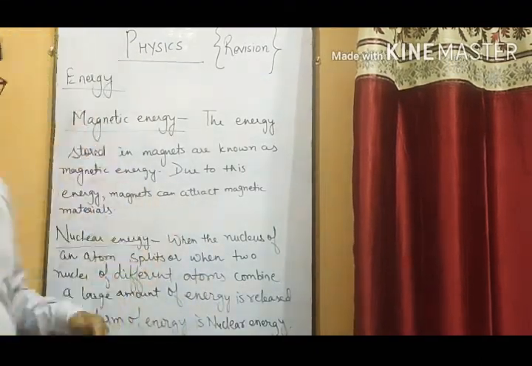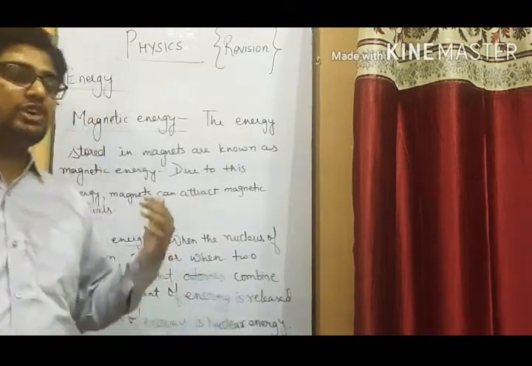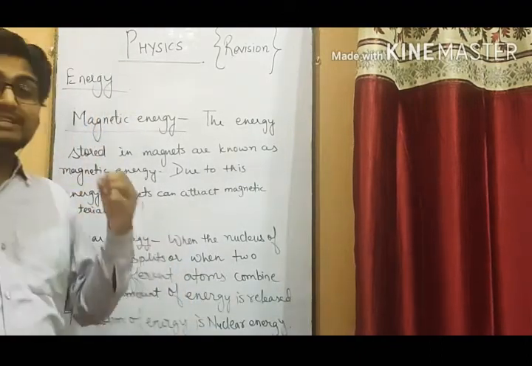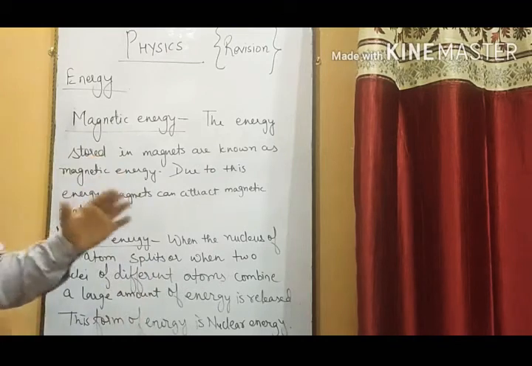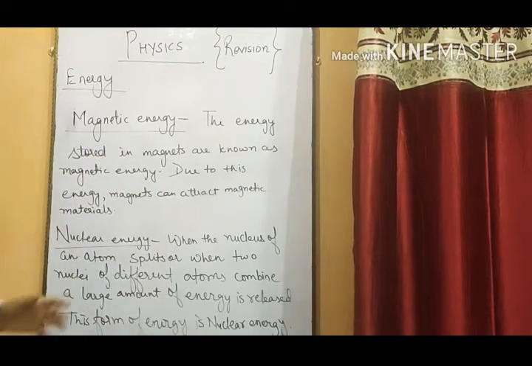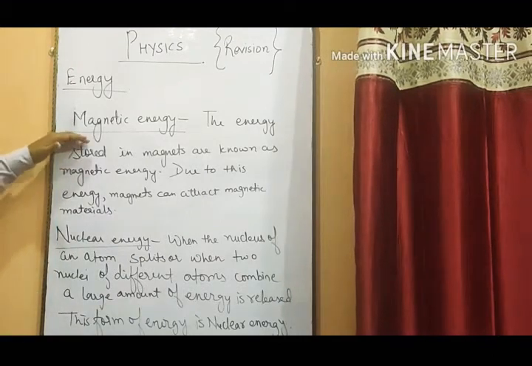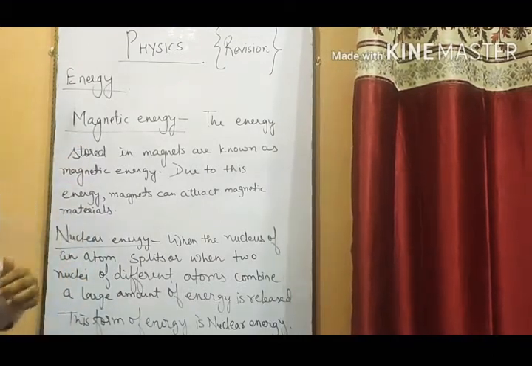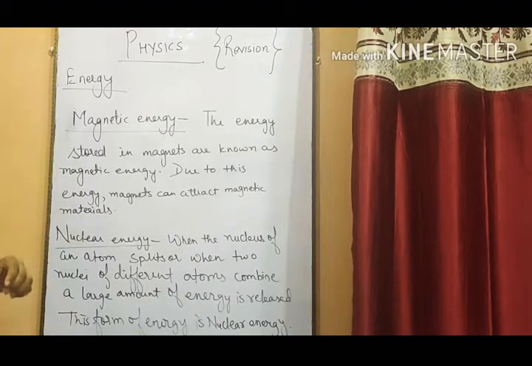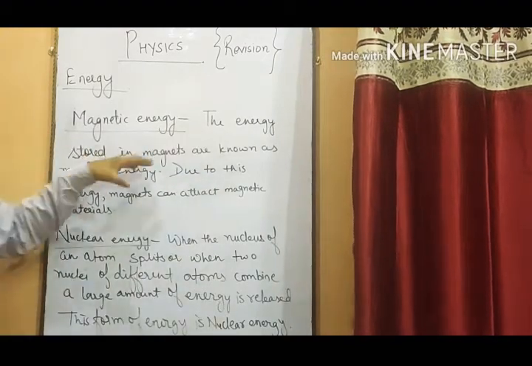As we had already started with the revision of the energy chapter and discussed different types of energy, I want to continue with two more forms of energy which are in your syllabus, that is magnetic energy and nuclear energy. So first, let us talk about magnetic energy. The energy is stored in magnets.